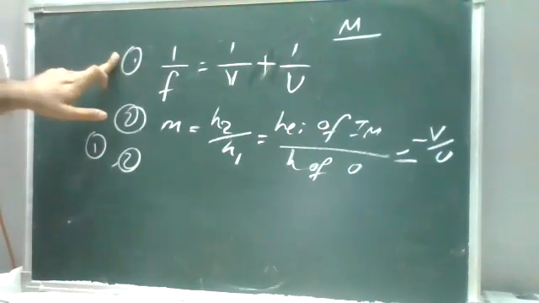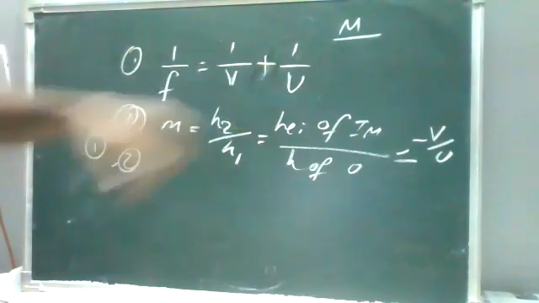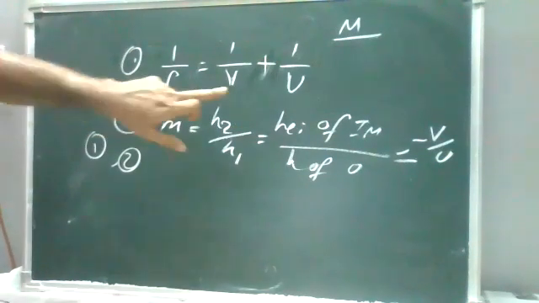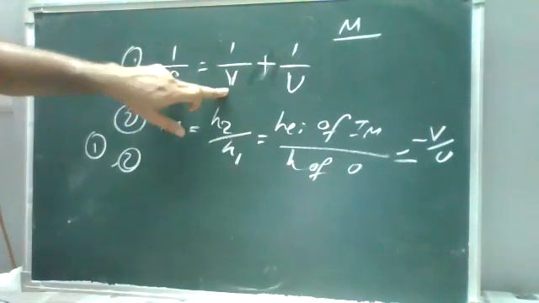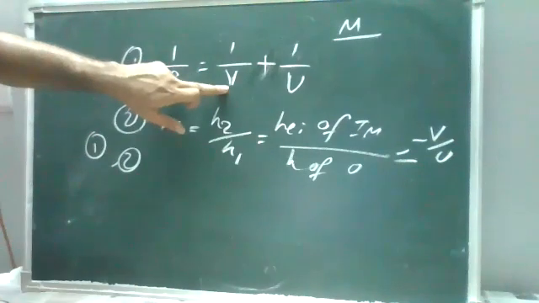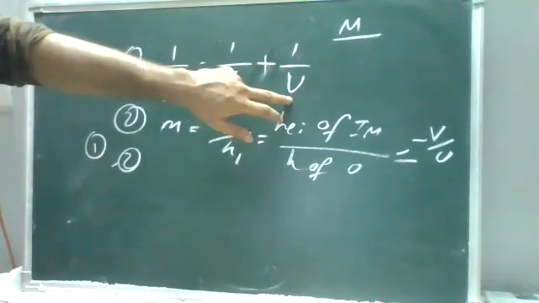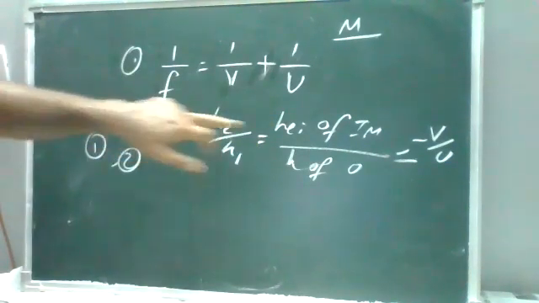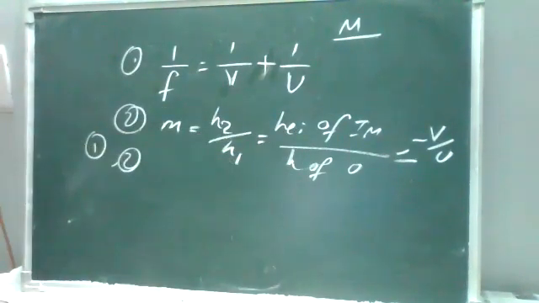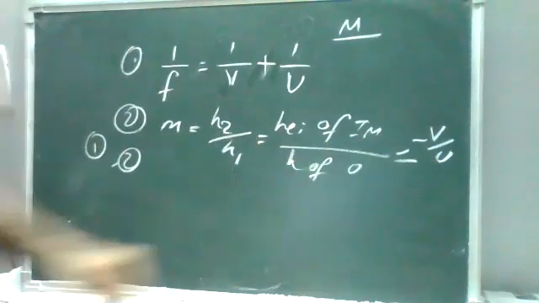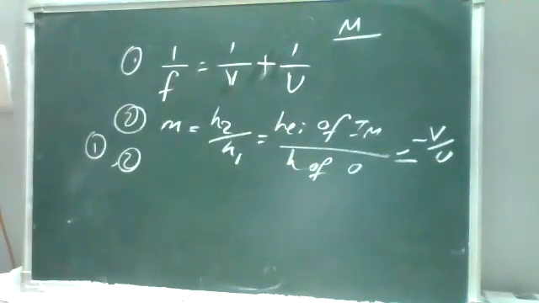So the first one is the mirror formula, 1 by f is equal to 1 by v plus 1 by u. v is the distance between the pole and the image. u is the distance between the pole and the object. h2 is the height of the image, h1 is the height of the object. Similarly, magnification is minus v by u. So v is your image distance, u is your object distance. Related to this mirror, we'll do a problem on this, then we'll go to the next one.